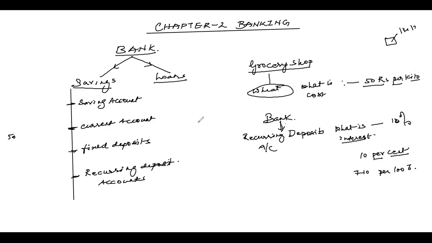In a recurring deposit account, let me now come to this important part. What is involved? I'll just tell you. Like the name says, recurring deposit, you're depositing, putting some money. What money you put is called deposit.